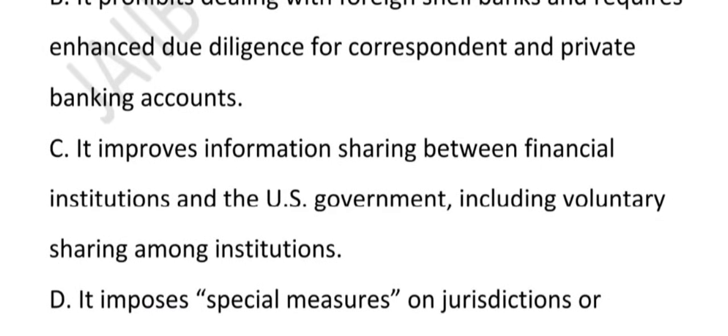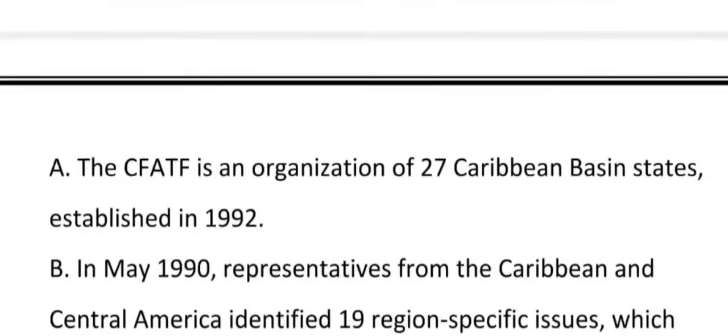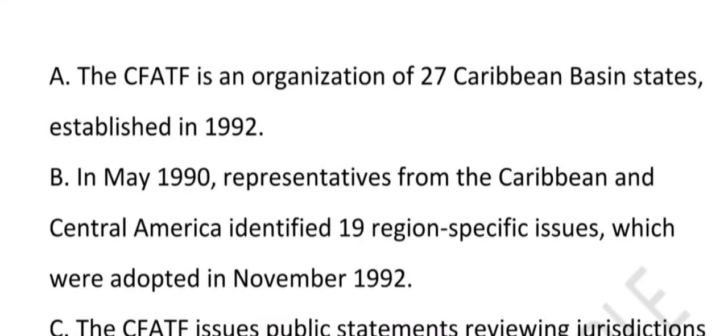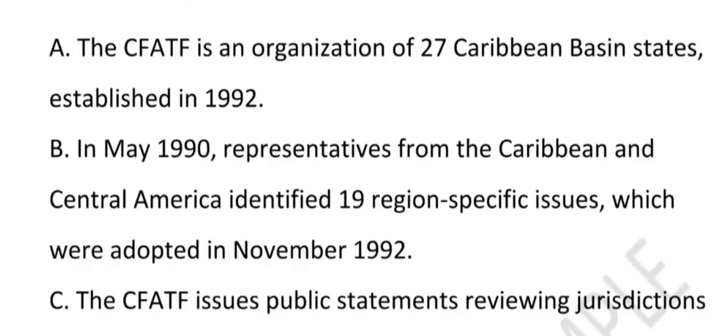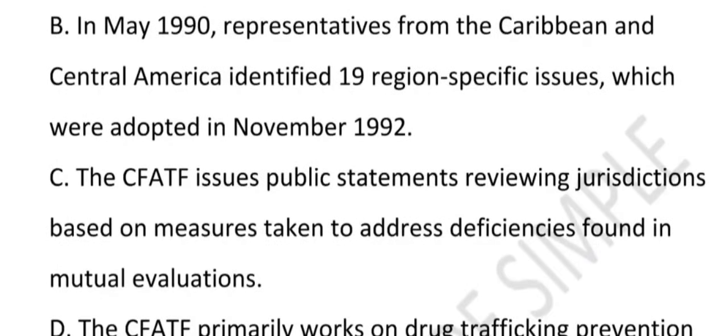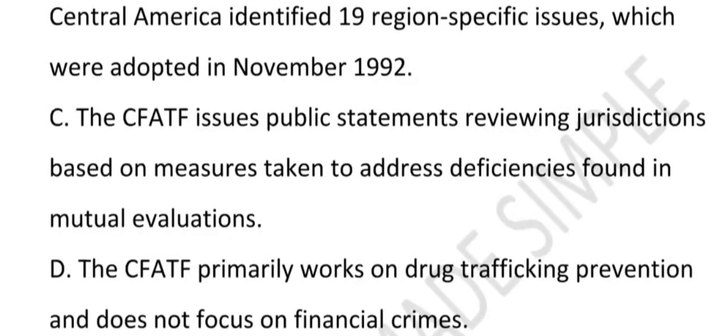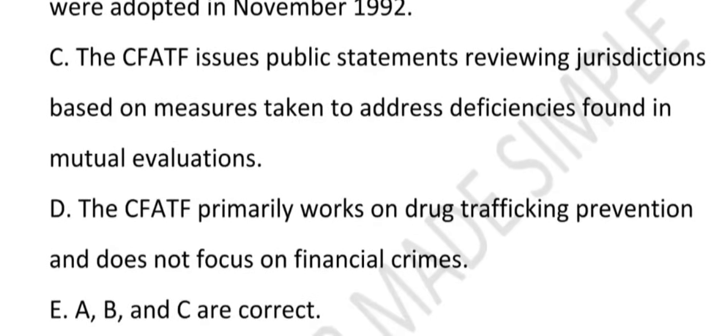Option C say, it improves information sharing between financial institutions and the US government, including voluntary sharing among institutions. Now the next question: CFATF is an organization of 27 Caribbean basin states established in the year 1992. Option B, in May 1990, a representative from the Caribbean and Central America identified 19 region-specific issues which were adopted in the November 1992. Option C says CFATF issues public statement reviewing the jurisdiction based on measures taken to address deficiency found in mutual evaluation. Option D says CFATF primarily work on drug trafficking prevention and does not focus on financial crime. Option E say A, B and C are correct.